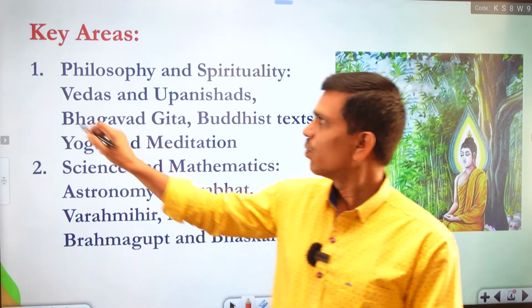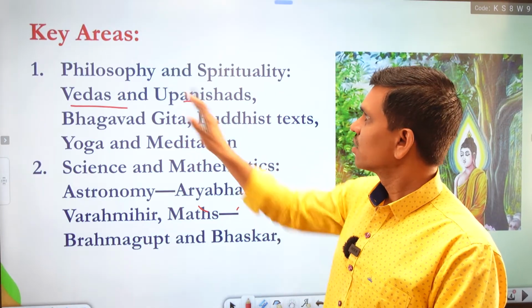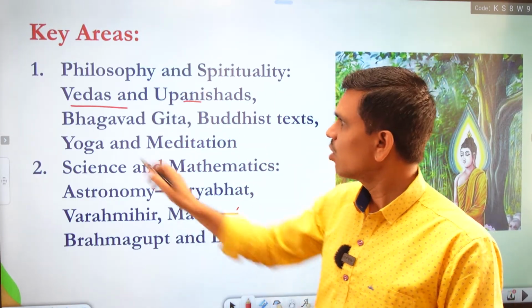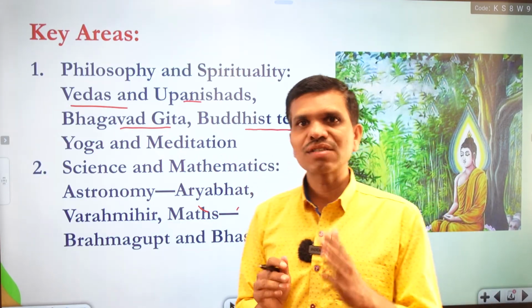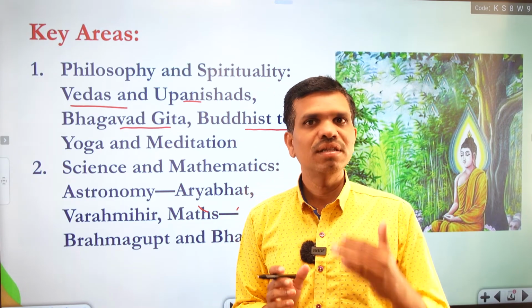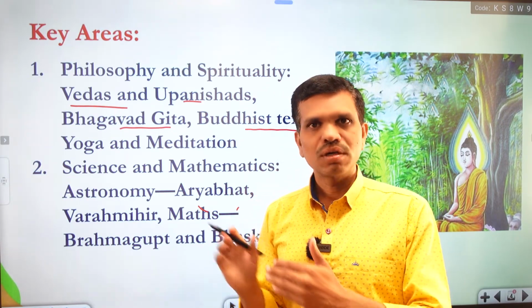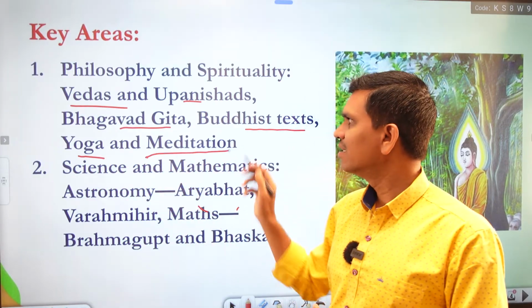For example, we have Vedas and Upanishads in the Indian knowledge system, or in philosophy and spirituality. We have Bhagavad Gita, a sacred text. Then we have Buddhist texts, or the texts written in Pali language, which also are included in the Indian knowledge system as the philosophical texts. Then we have yoga and meditation.